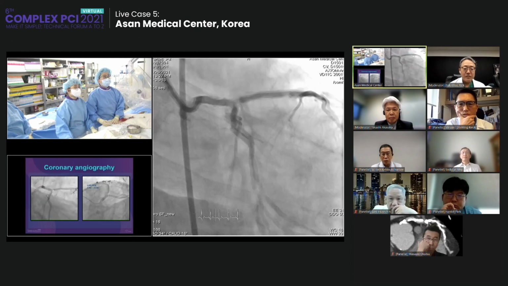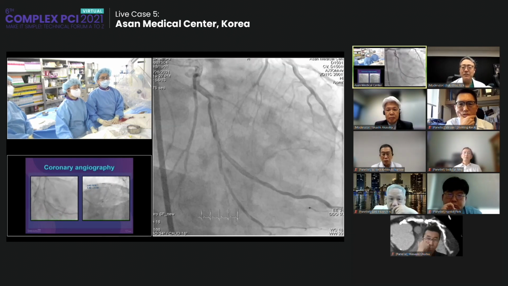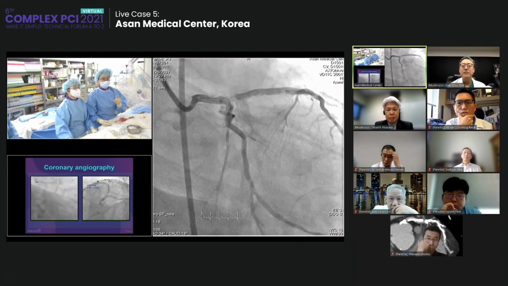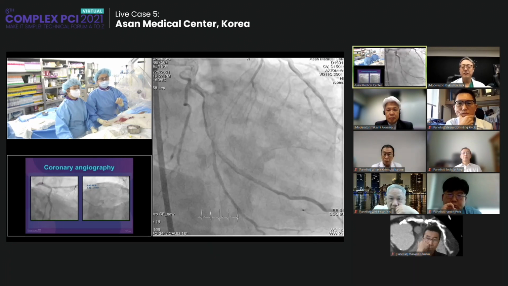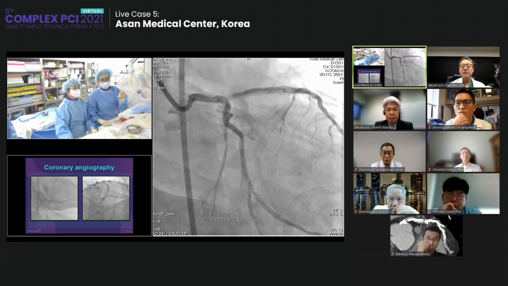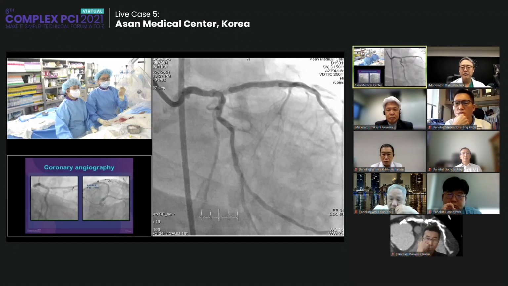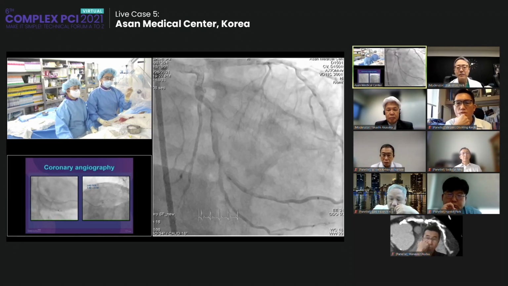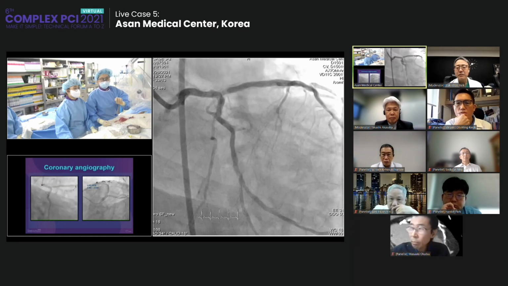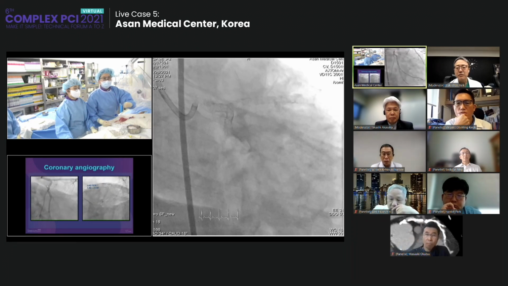So the patient has stable angina and recurred ISR on the prox LAD, with a stent from the left main to prox LAD and another stent on the LAD. The crossed-over stent from the main to circumflex and another stent at the prox LAD.